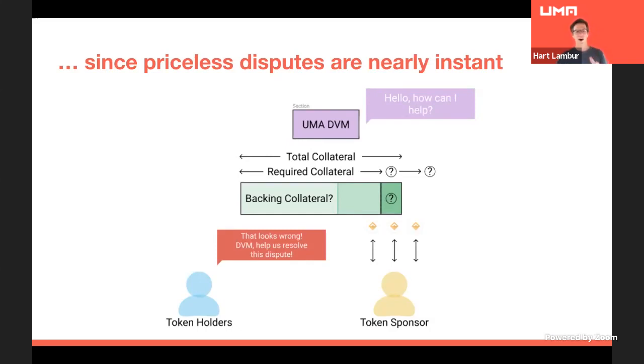Now, one nuanced detail about how we actually do this with our current design is when a contract gets liquidated, we don't even call an Oracle then. A liquidation happens instantly, but the rewards for that liquidation aren't paid out for a period of time, for 2 hours. And in that period of time, participants can dispute that liquidation. So we only make a call to the Oracle if somebody disputes the liquidation.